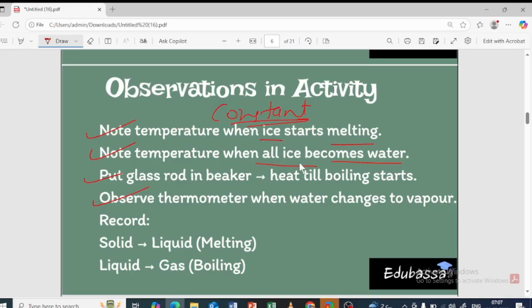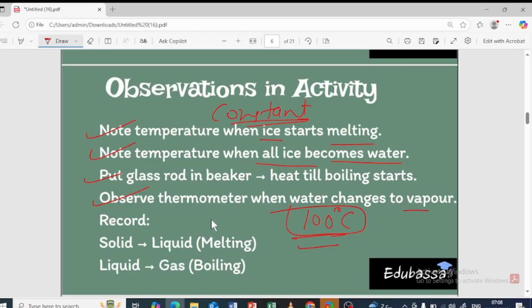And as soon as the ice becomes water, the temperature is going to increase, and at one point of time when the water is going to convert into vapor, the temperature reaches 100 degrees Celsius, and it is not going to change beyond that. Later on, after it turns into vapor, the temperature is again going to increase. Why exactly it is happening, all of that we are going to learn further in detail.